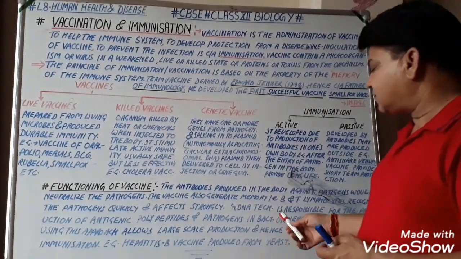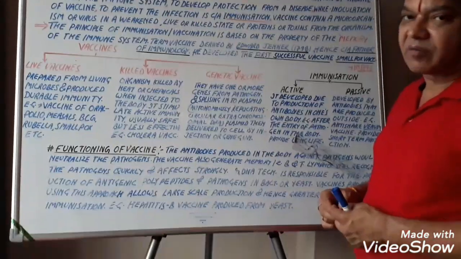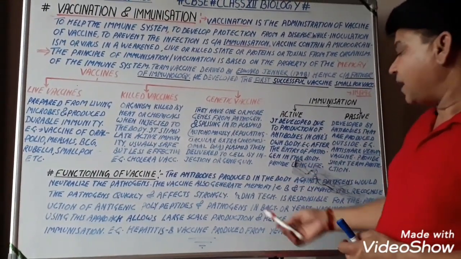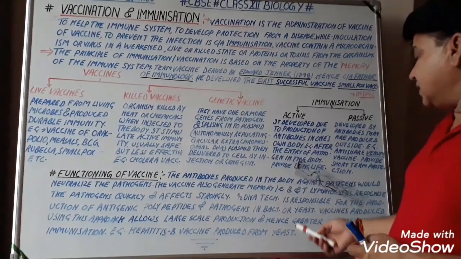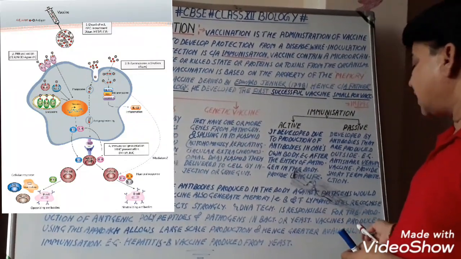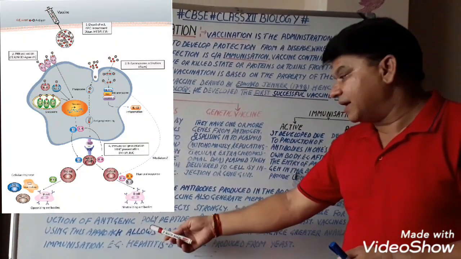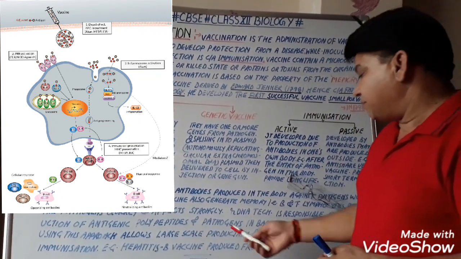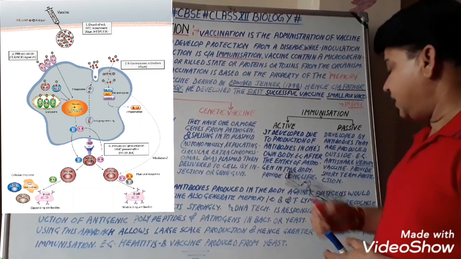We can say that most of the immune power in the body is developed by the B and T lymphocytes. Now, rDNA technology is responsible for the production of antigenic polypeptides of pathogens in bacteria or yeast.